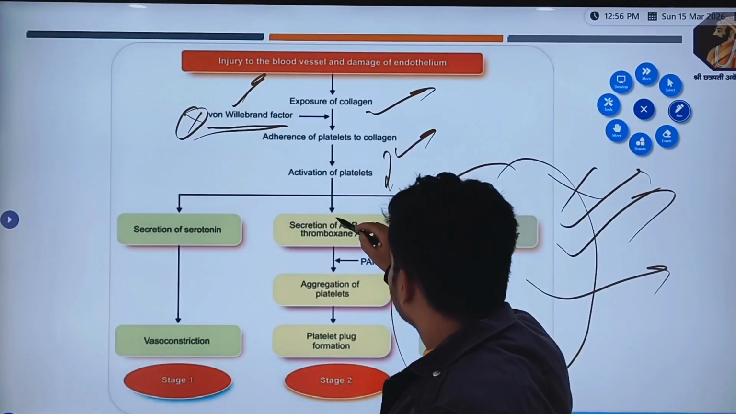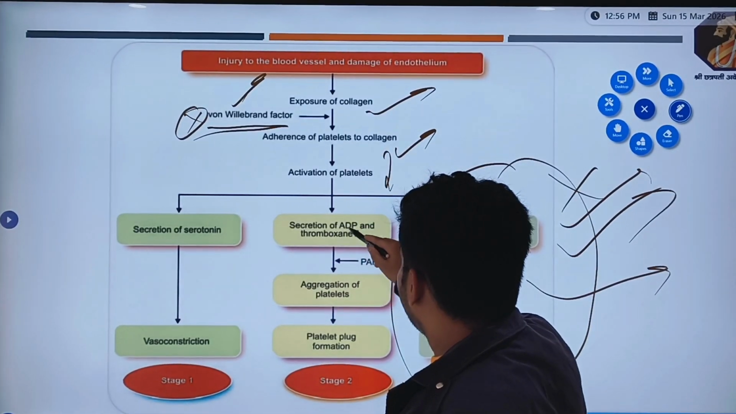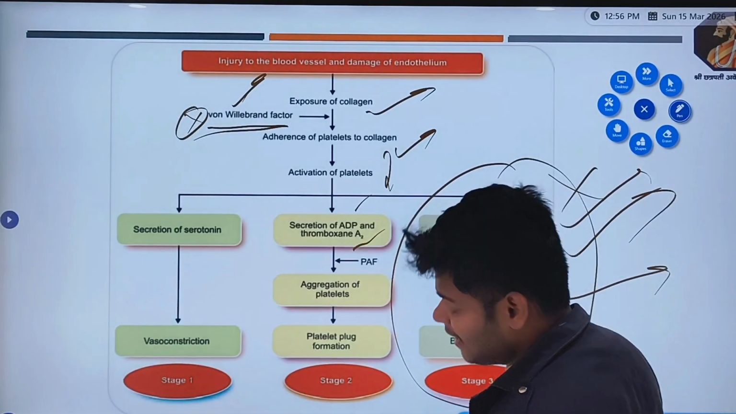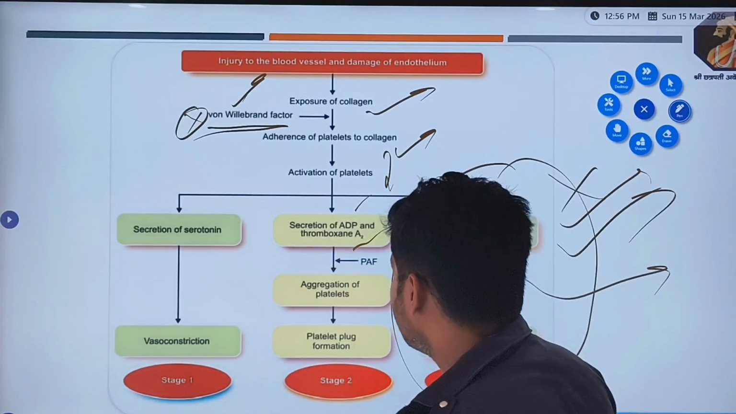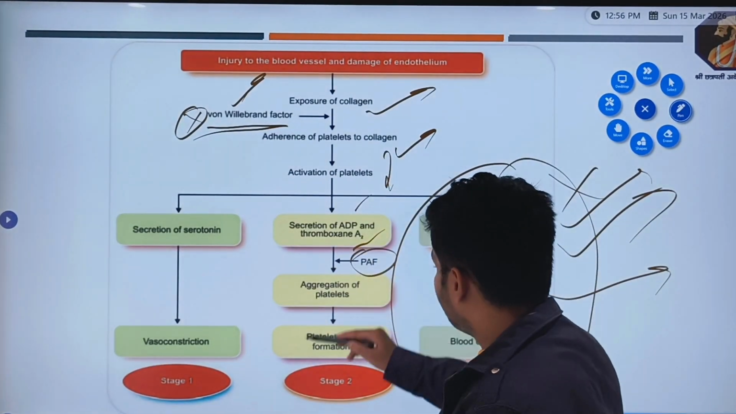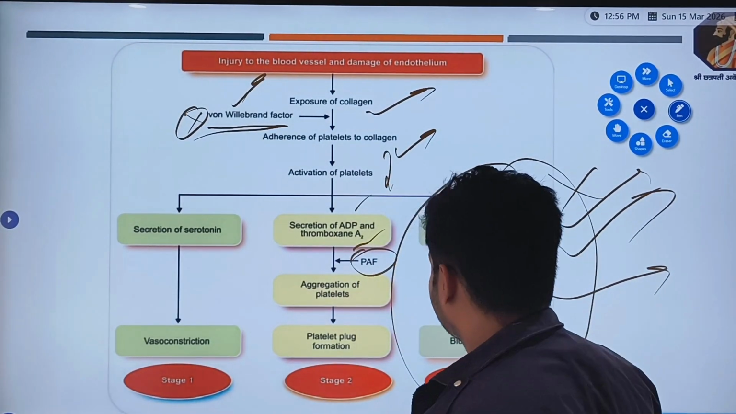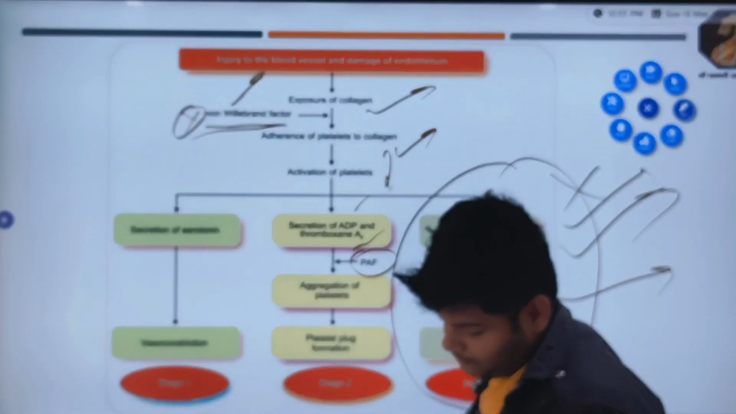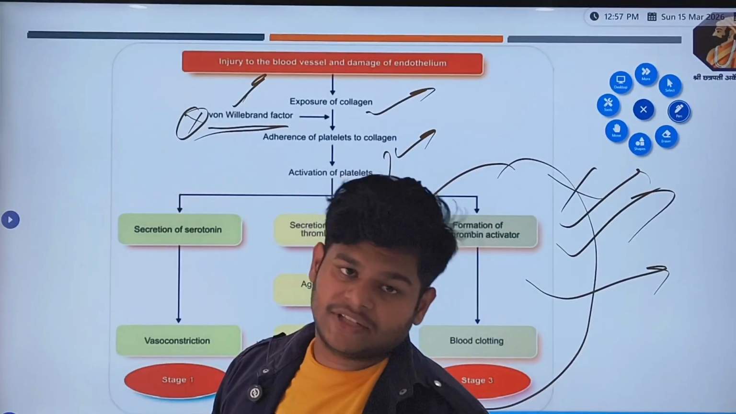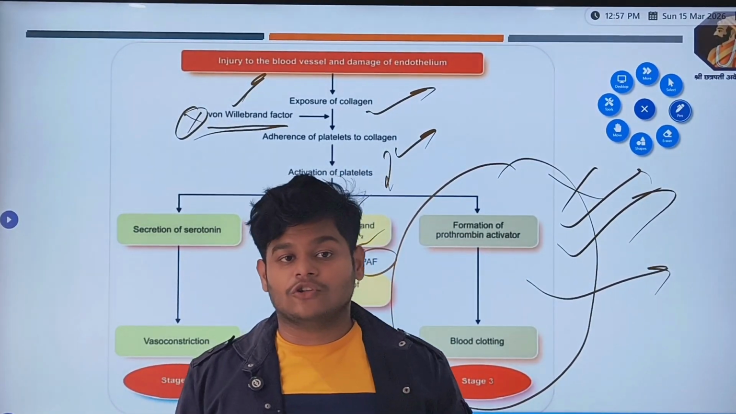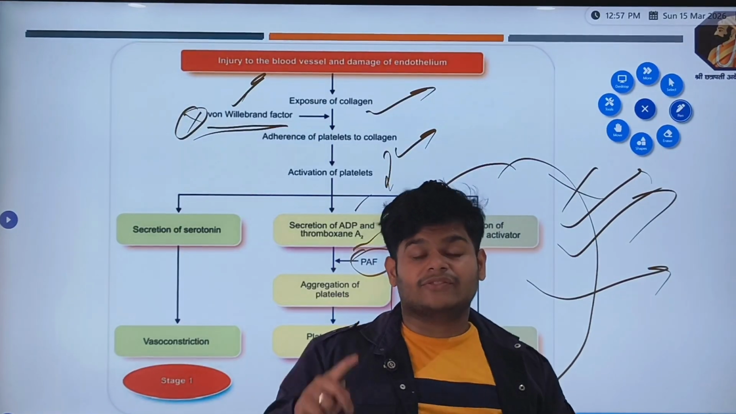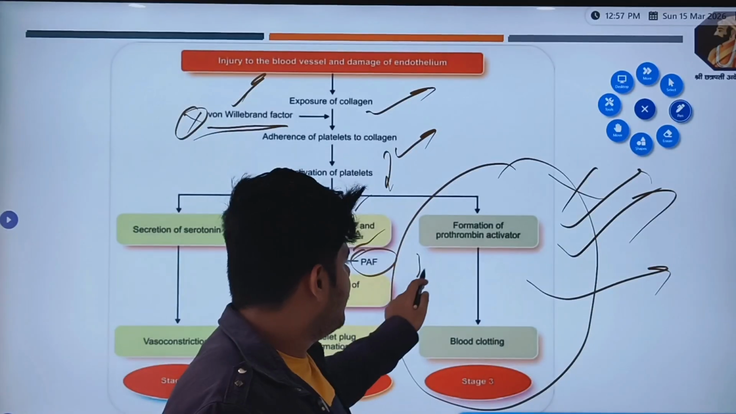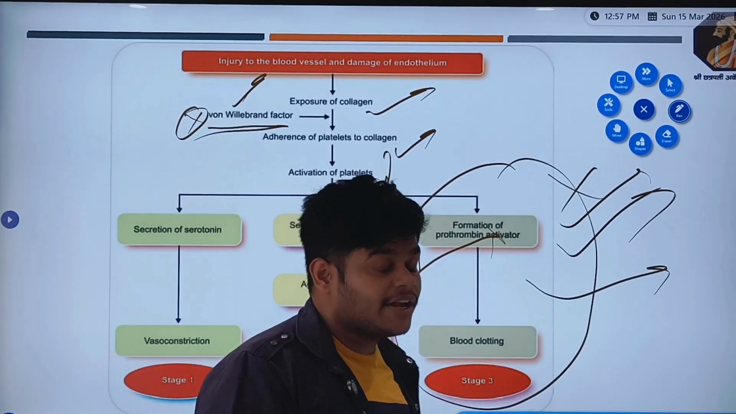Now, after activation of platelets, they secrete ADP and thromboxane A2. This thromboxane A2 aggregates more and more platelets with the platelet activation factor, and this all makes a platelet plug formation, and it is a temporary plug formation. After all this process also, if the blood loss is not stopped, then the third comes into action, which we will see in our next lecture.